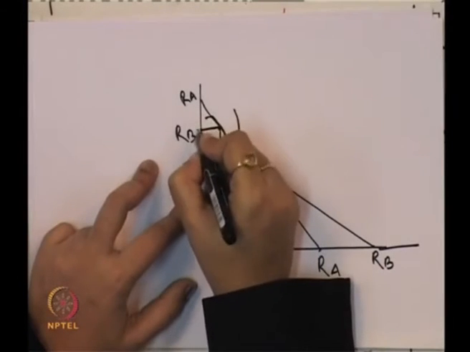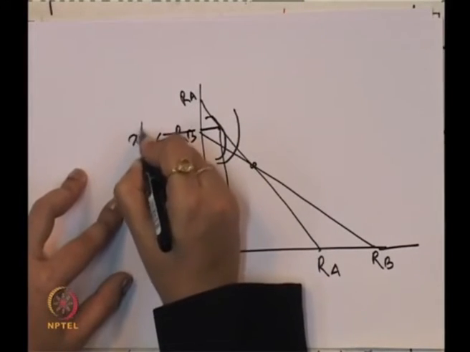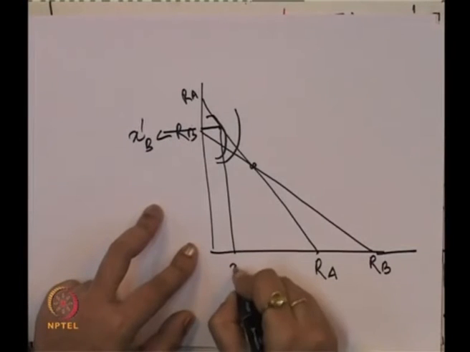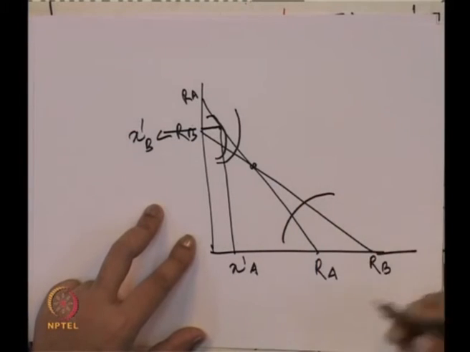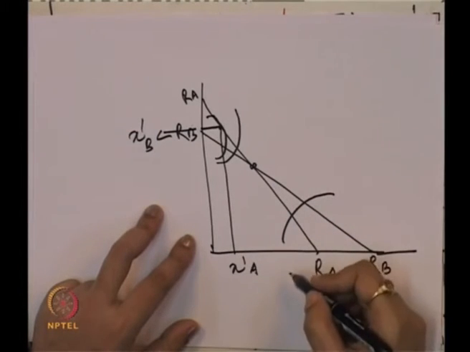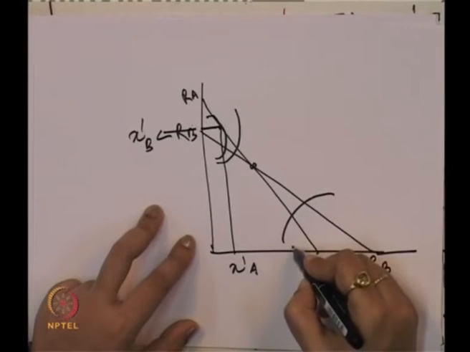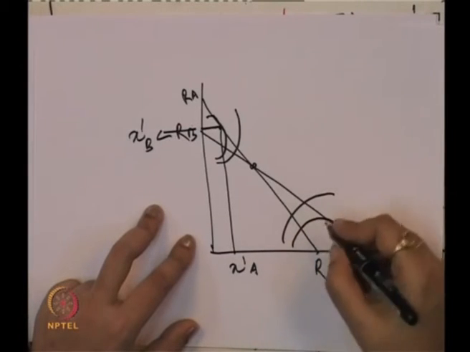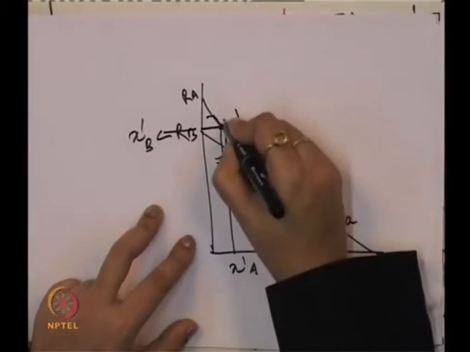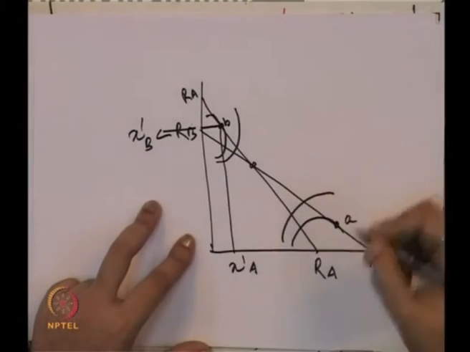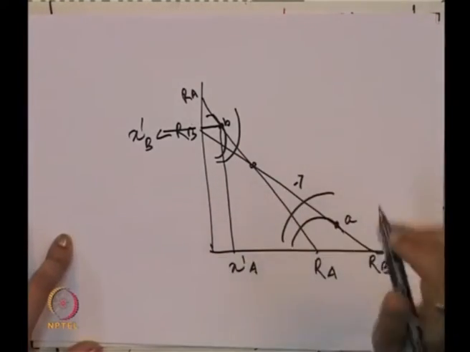This is x dash B and this is x dash A. Similarly, this is the isoprofit function for A, and this is also the isoprofit function of B. This is A, this is B. RB is firm B's reaction function, RA is firm A's reaction function.